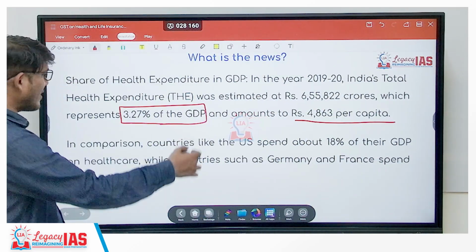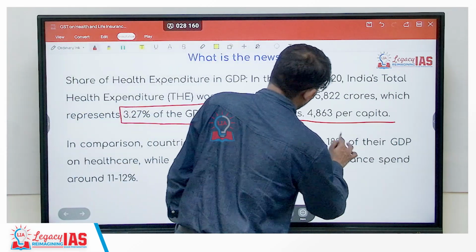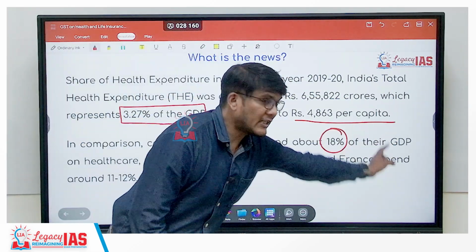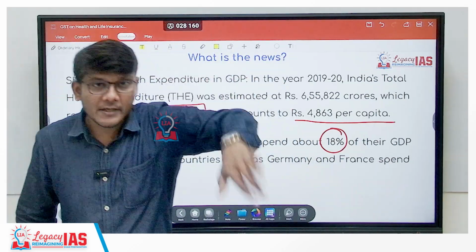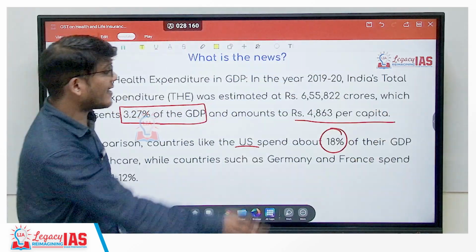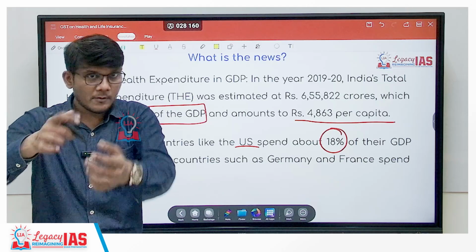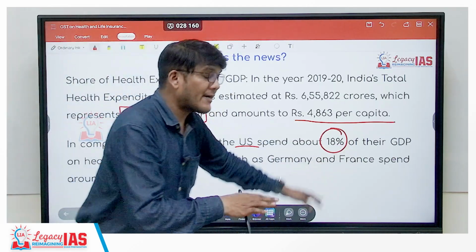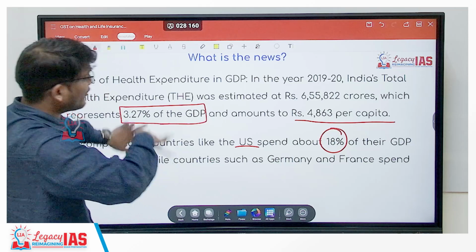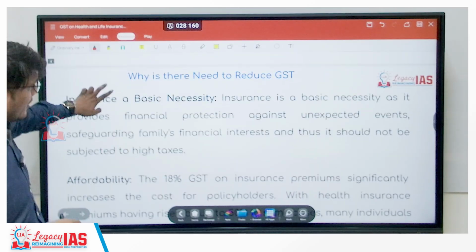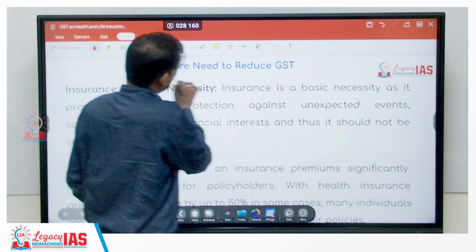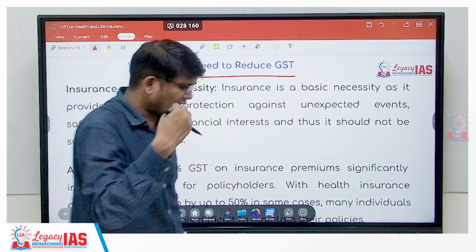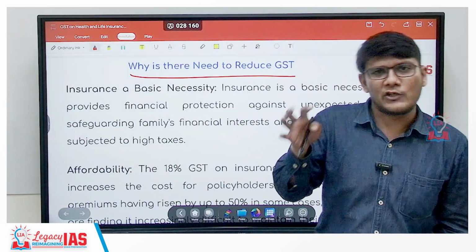Now, if you look at countries like USA, they spend 18% of their GDP. Also remember their GDP is also more, and an increased percentage of that GDP they are spending. So they are spending more amount, point number 1. Point number 2, their population is less. So per capita would be even higher. So the difference is a lot over here. Okay. So why is there a need to reduce? All these things we discuss are basically giving us the reason to reduce GST on the insurance premium.